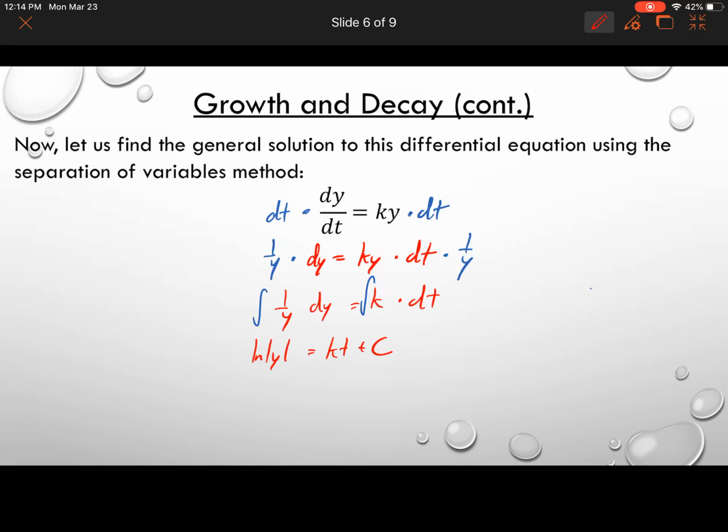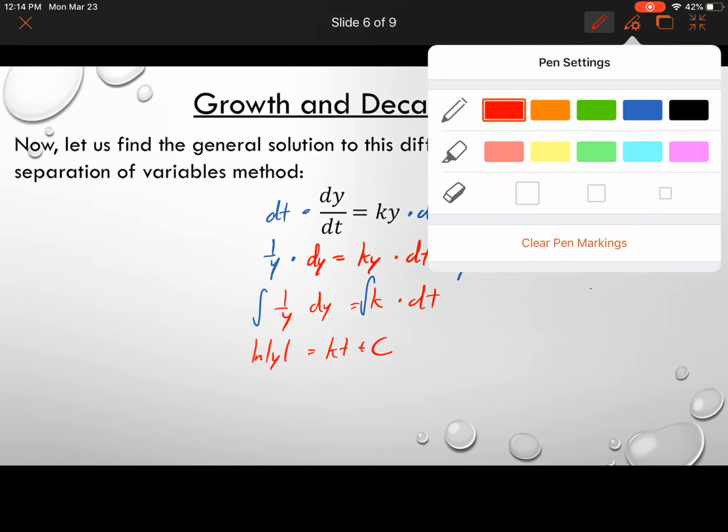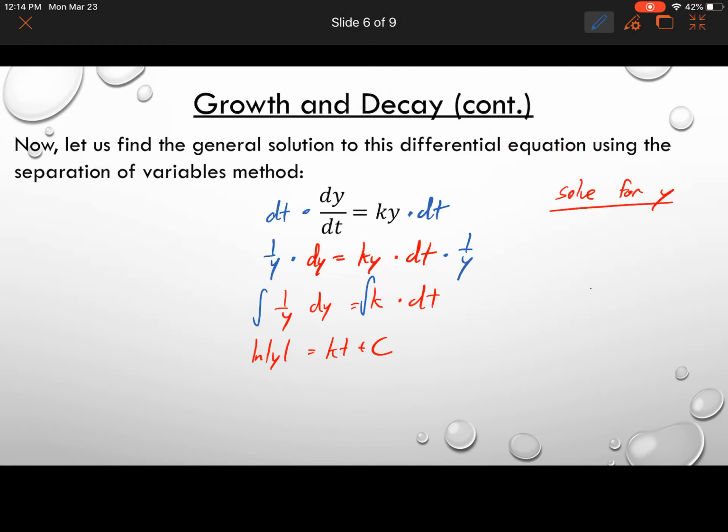All right, so now at this point, let's actually solve for y. Let's solve both sides of this equation for y. So in a previous video, we saw that to get rid of the natural log, what you have to do is raise e to both sides of this equation.